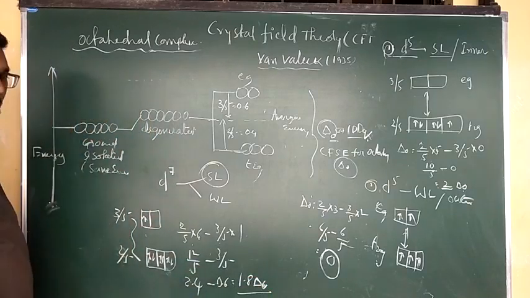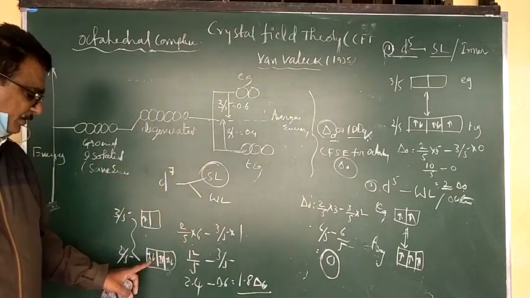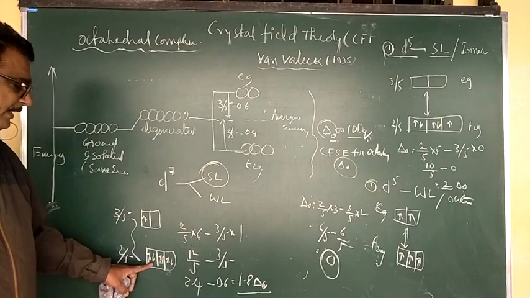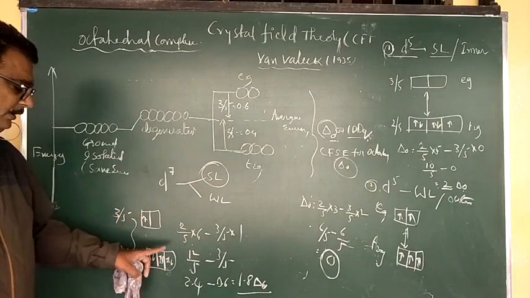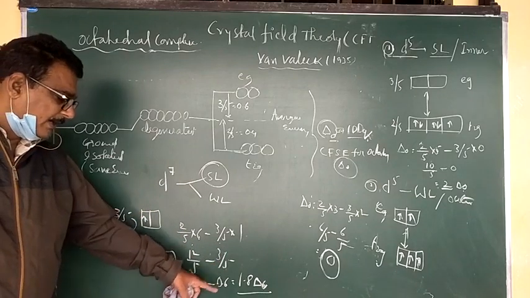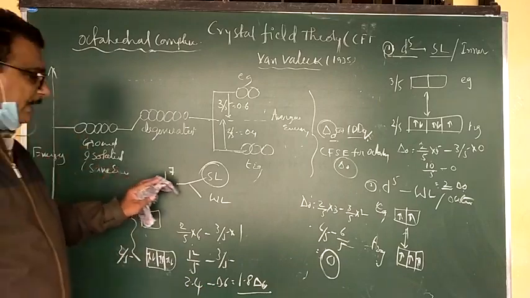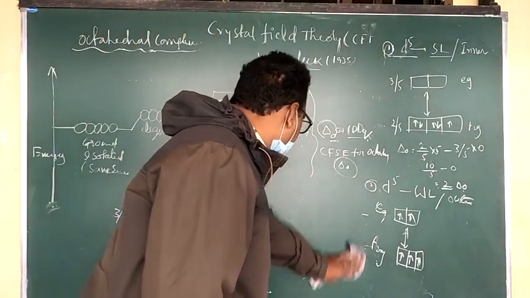This is the value for the d7 system with a strong ligand: 6 electrons in T2g and 1 electron in Eg. In the same manner, how do we calculate for the weak ligand?